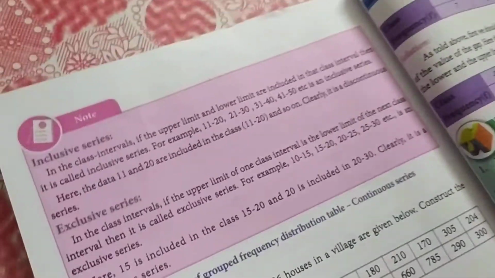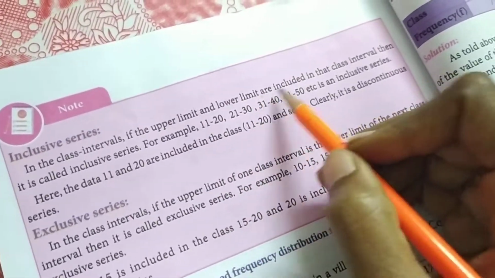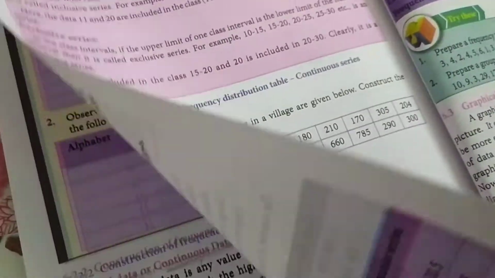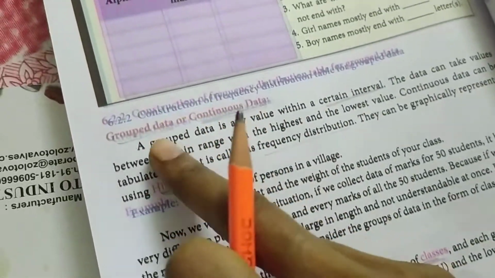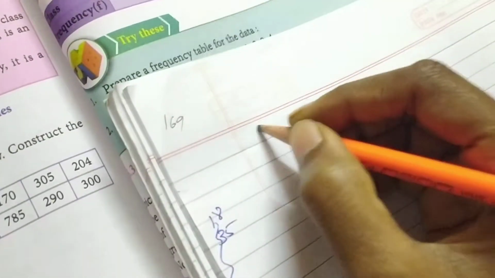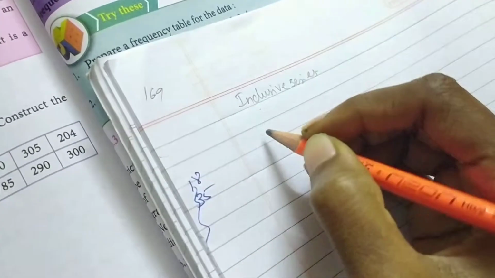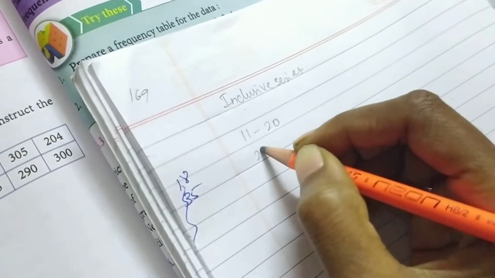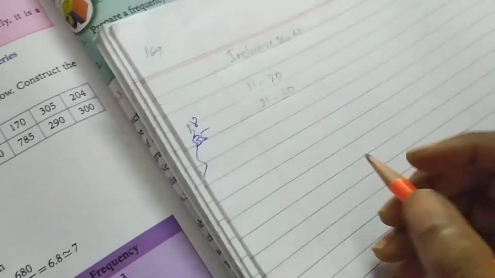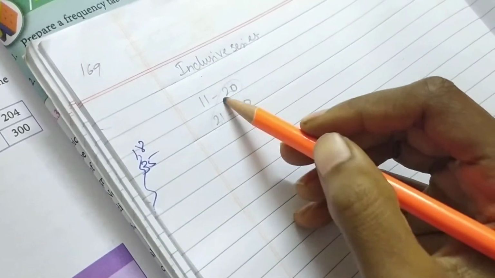Inclusive series means the upper limit and lower limit are included in the class interval, each and everything. Inclusive series and exclusive series are mentioned in grouped data. For inclusive series, for example, I am taking 11 to 20, 21 to 30. Is this the same? 11 to 20, then 21, not the same.